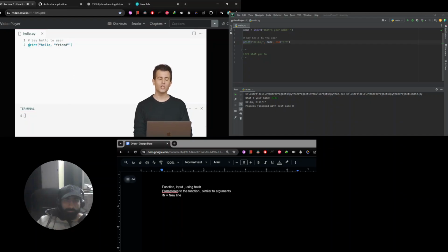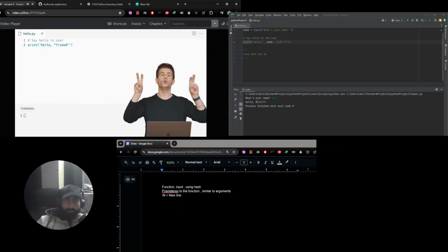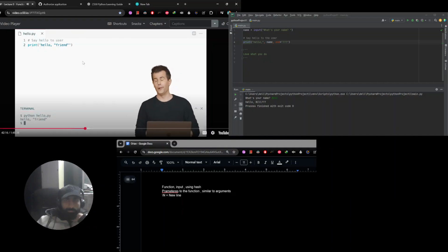I can change my outermost quotes to single quotes, because recall a moment ago I said you could use double quotes or single quotes so long as you're consistent. So that's fine. If you use single quotes on the outside, you can then use double quotes on the inside, and you'll see them literally. So for instance, if I run python of hello.py, there we go, hello, friend.